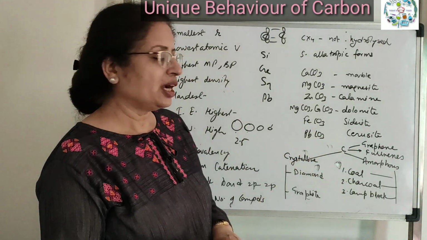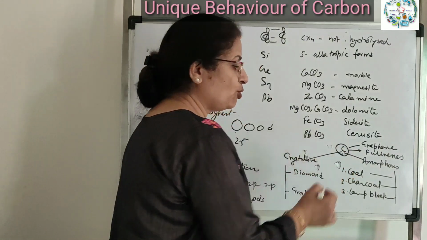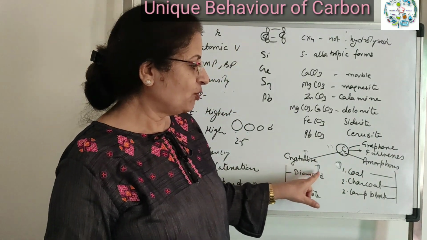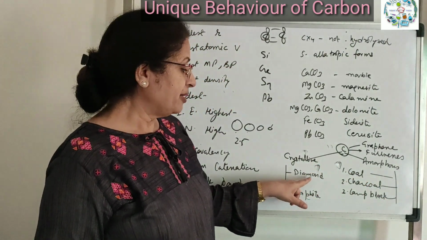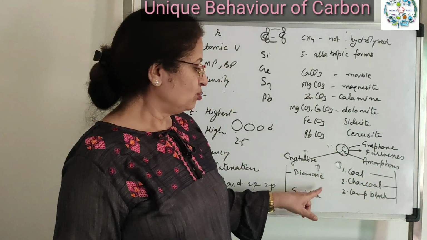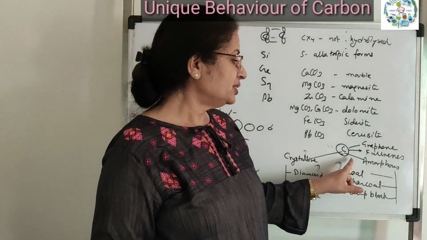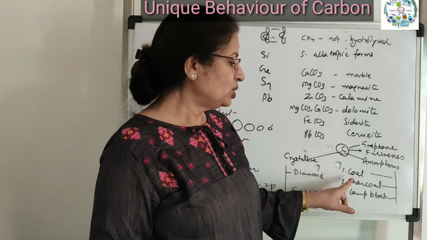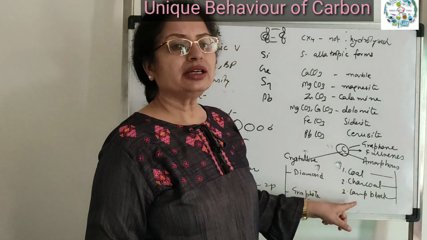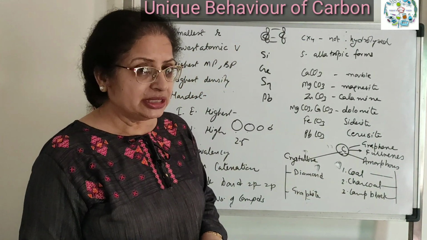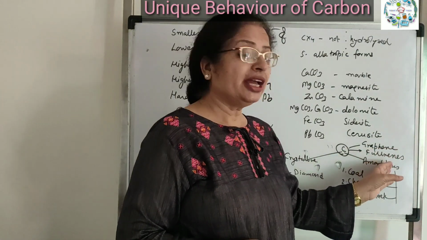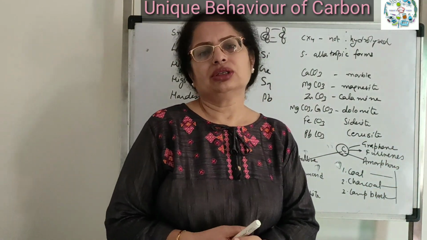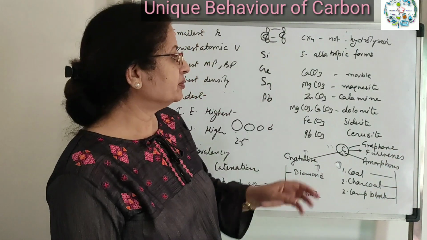If we consider carbon, it has two types of forms: crystalline forms and amorphous forms. Crystalline forms constitute diamond and graphite. Both are crystalline. Whereas amorphous forms are coal, charcoal, and lamp black. Recently, we have discovered that graphene and fullerenes are also forms of carbon.